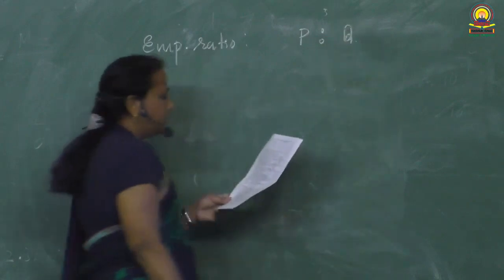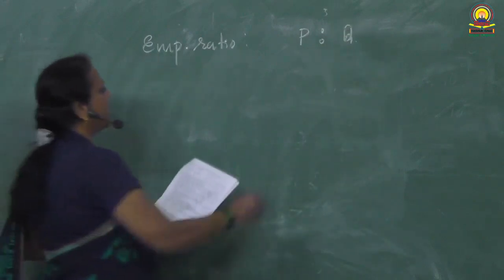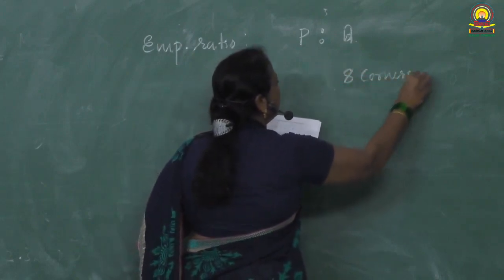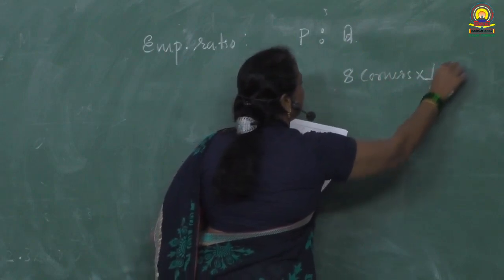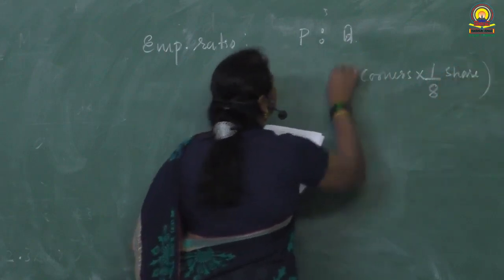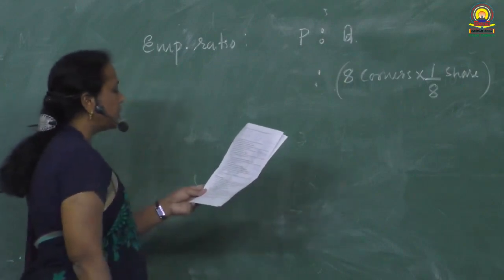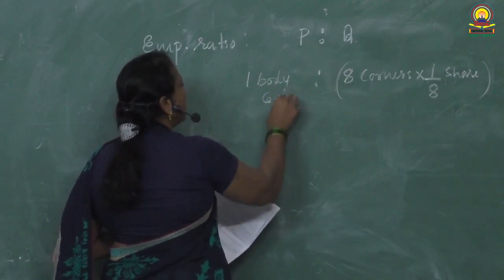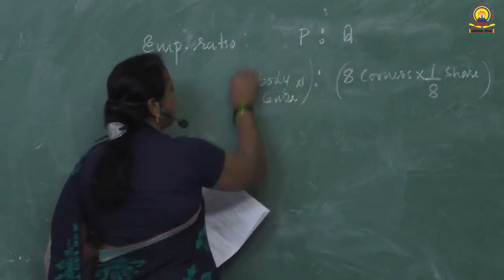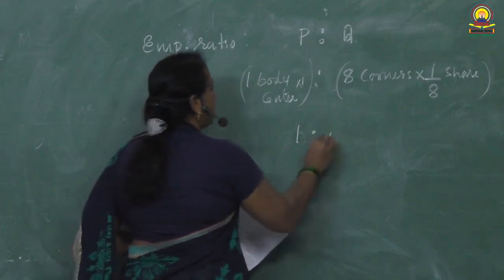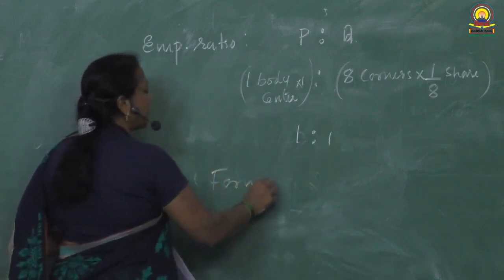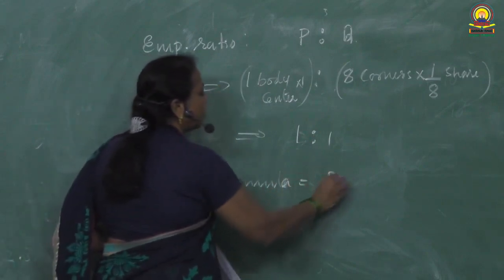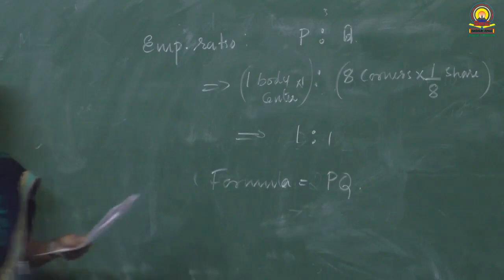Okay. What is given here? Q are at the corners. Q at the corners means 8 corners into 1/8 share. Where are the P atoms? Body center, one body center into one share, right? So it is 1:1. So the formula is PQ. PQ is the formula.